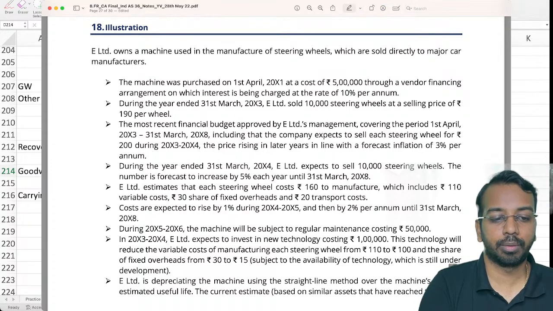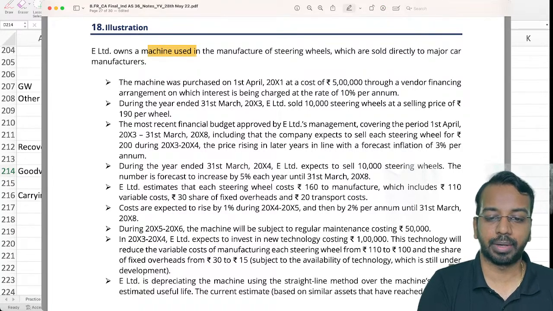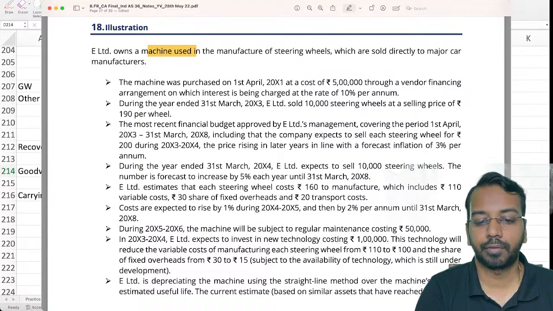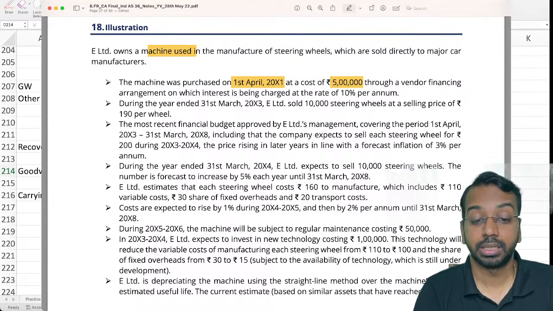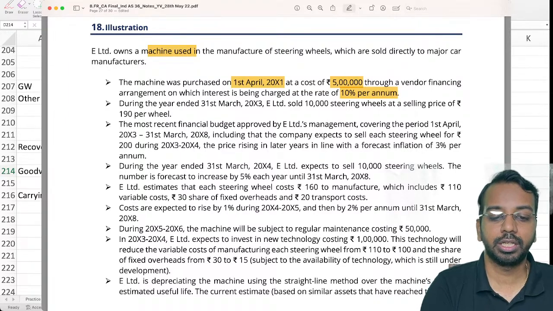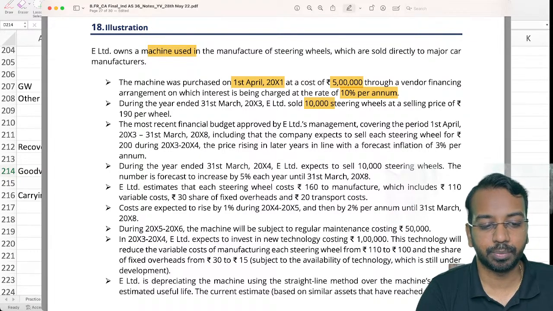E Limited owns a machine used in manufacturing of steel wheels, which are sold directly to major car manufacturers. The machine was purchased on 1st of April of year 1 at a cost of 5 lakhs through a vendor financing arrangement, on which interest is being charged at 10% per annum. Now, financing related cash flows we should not consider. During the year ended 31st March, he sold 10,000 steering wheels at a selling price of rupees 190 per wheel.